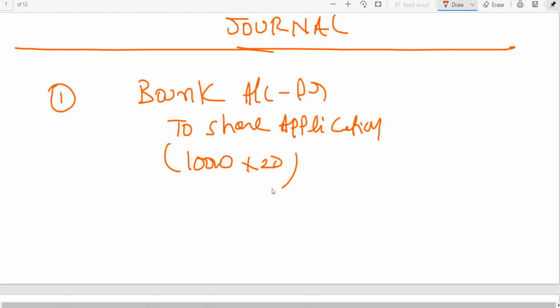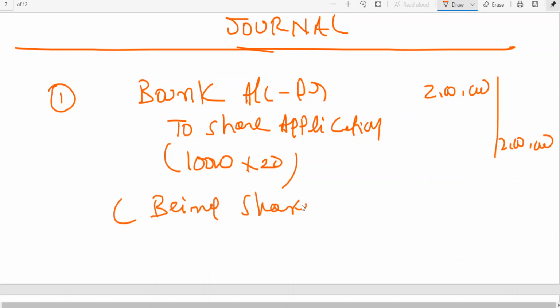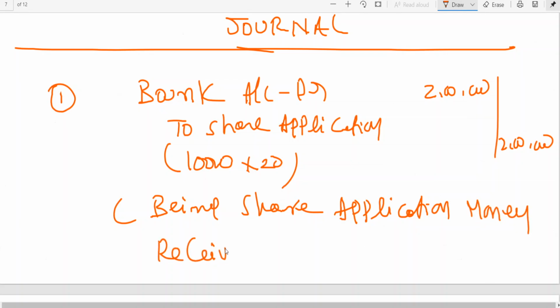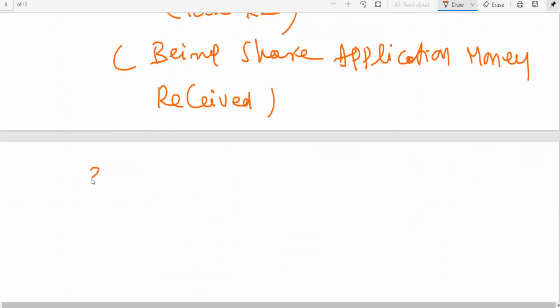It is coming to 2 lakh rupees, being application money received. In this problem, we don't have any premium. Second entry, you know that.